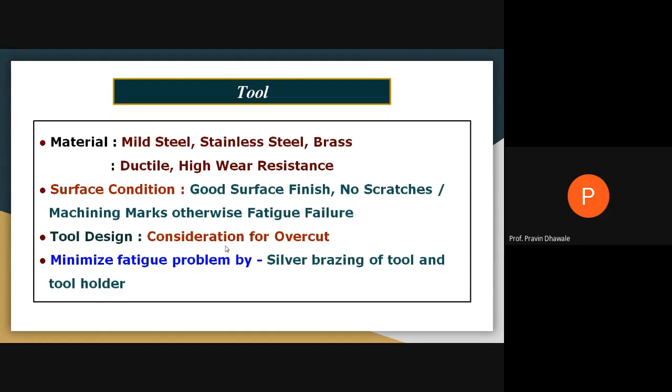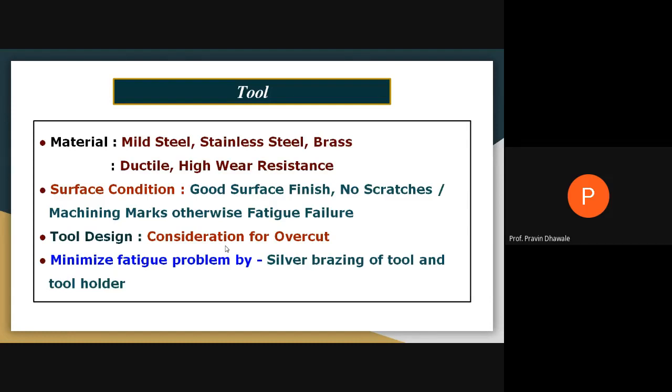Then the main element of the system, that is the tool, and we may use different types of material for the tool. You may use mild steel, stainless steel, brass, right? These are the materials that can be used in ultrasonic machining. And the properties of this material should be ductile with high wear resistance. And whatever the surface condition of the tool, it should have a good surface finish. There should be no scratches or machining marks, otherwise fatigue failure will happen during the machining operation.